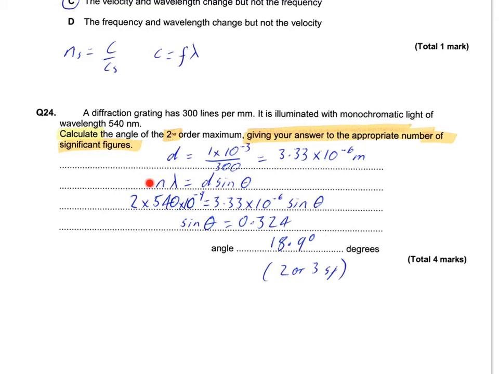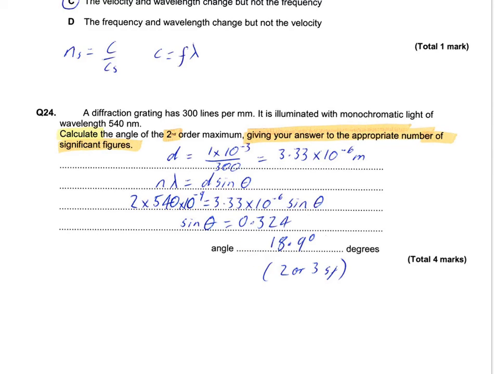Then it's straightforwardly lobbing it into the equation. n is 2, there's the wavelength. I've got to get my power of 10 right. Nano, 10 to the minus 9. With d calculated, I can work out that sine theta is 0.324. Then use sine minus 1 on my calculator, which gives me an angle of 18.9 degrees.